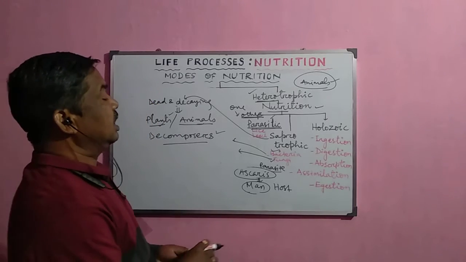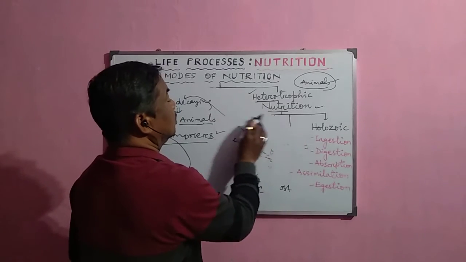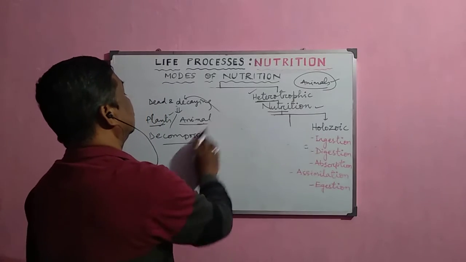Now, the third and the most important mode of heterotrophic nutrition is called the holozoic mode of nutrition.